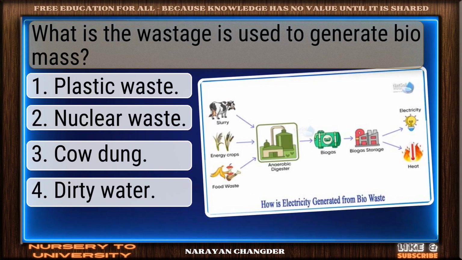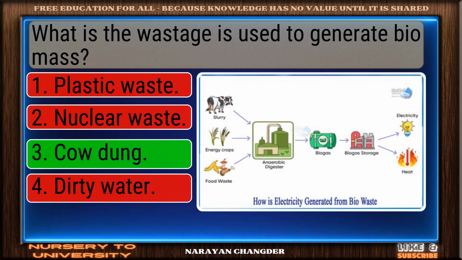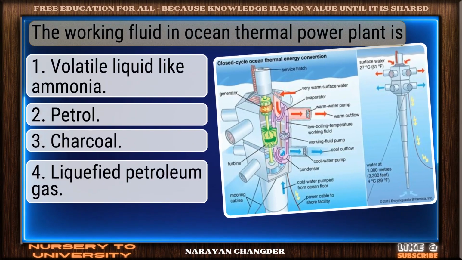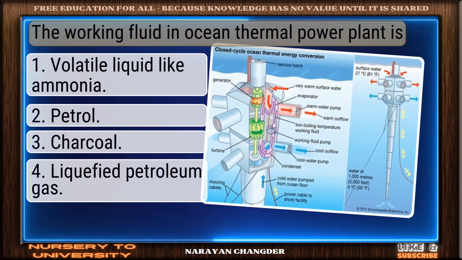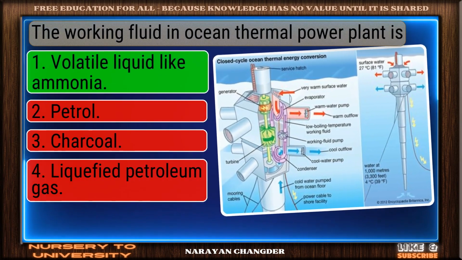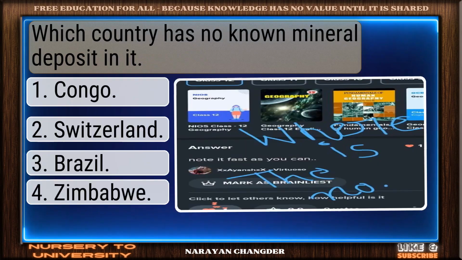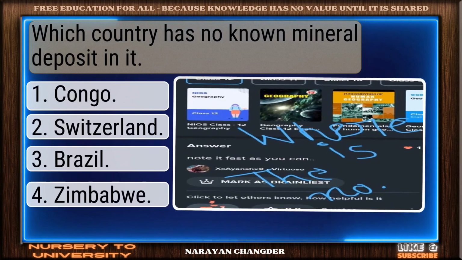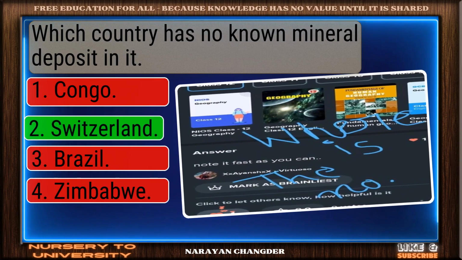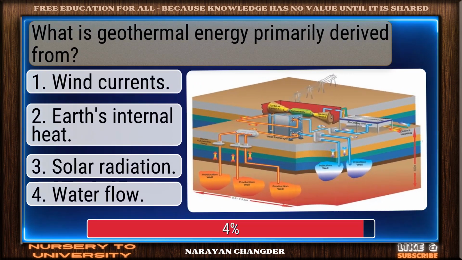What waste is used to generate biomass? Clear logic. Cow dung is sound. The working fluid in an ocean thermal power plant is... Smart move. Volatile liquid like ammonia is the accurate answer. Which country has no known mineral deposit in it? You chose Switzerland, correct? What is geothermal energy primarily derived from?